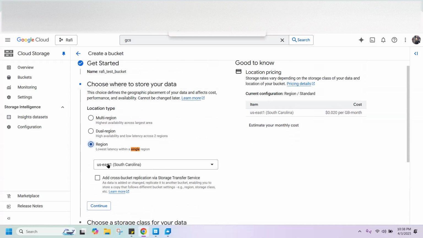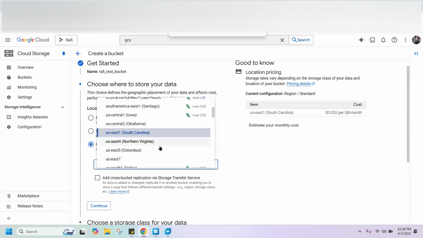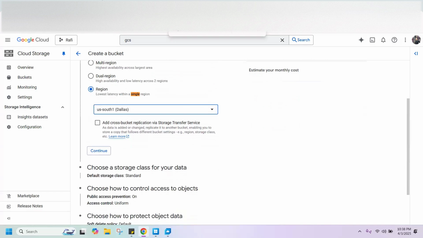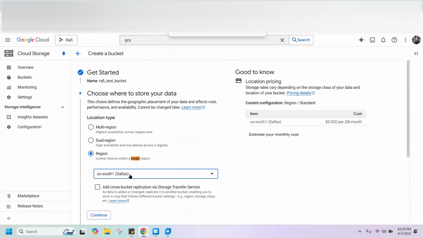I did Dallas. This one, yeah, perfect. Now let's click on continue. Here you can see that basically we're cross-bucket storing our replication bucket in the same region as our whole. Why are we keeping Dallas?